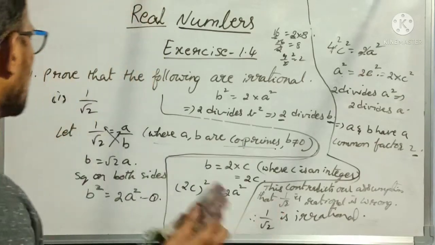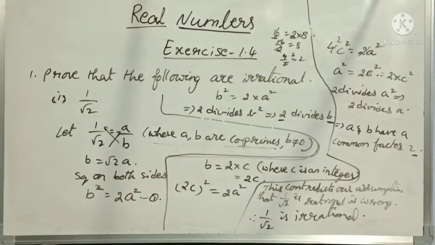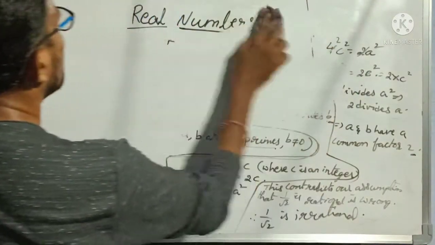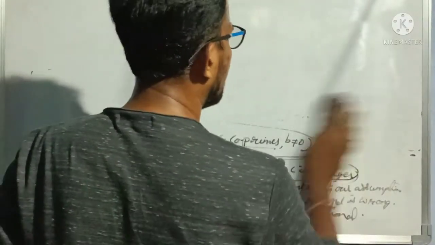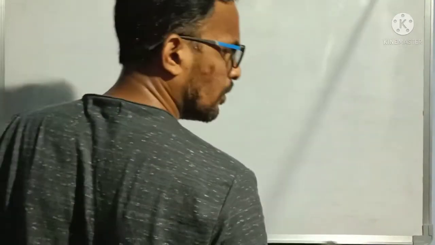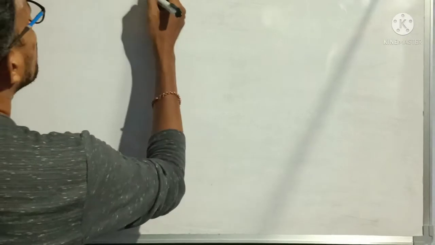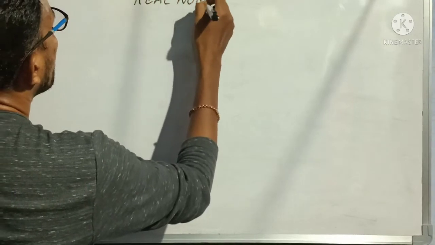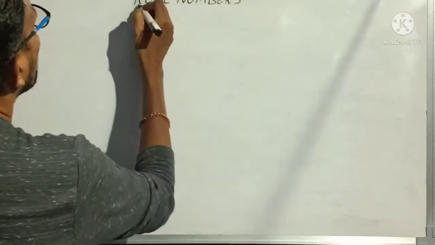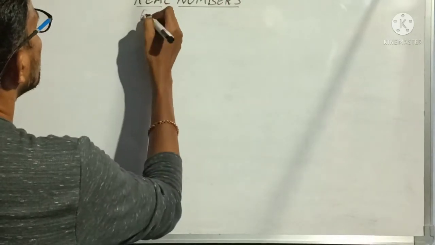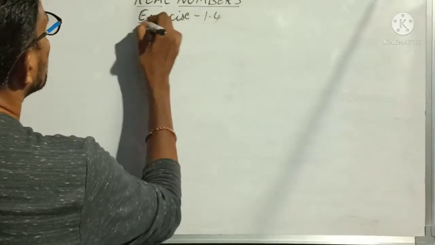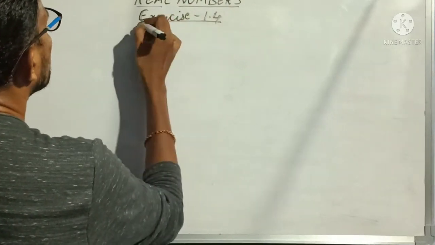Clear? So now let us do the second problem. I hope everybody understood the first problem. So I am writing the second problem somewhat neatly. Don't worry guys. Now here I am writing in small the chapter name, Real Numbers, and below that I will write Exercise 1.4. This is also small because my board will not be sufficient again.